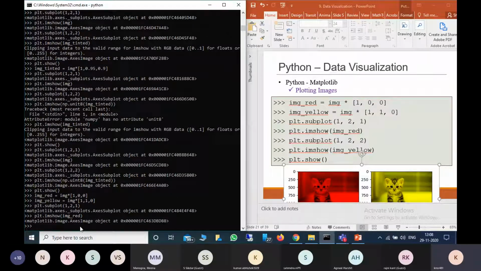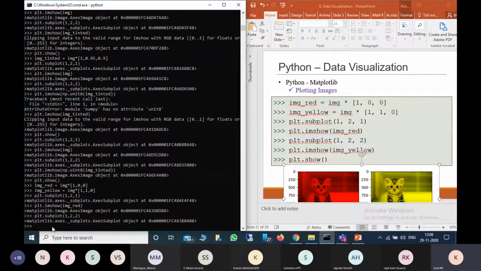Now I want to go to another subplot, plt.subplot 1, 2, 2. So plt.imshow img yellow.